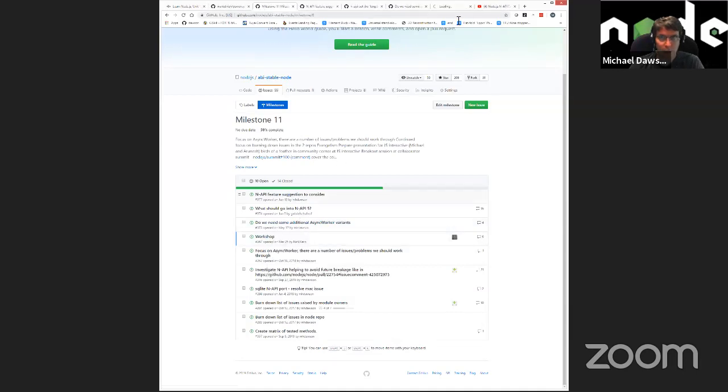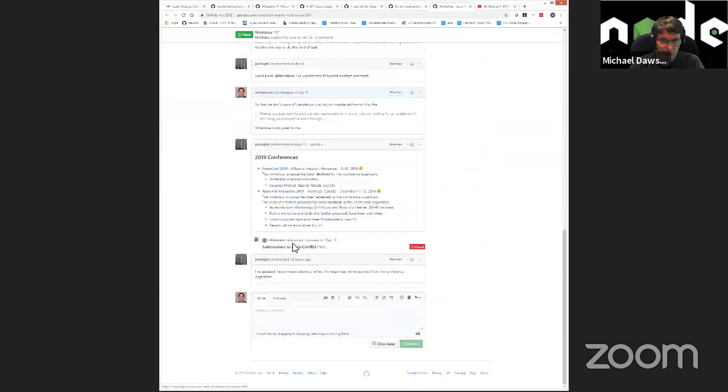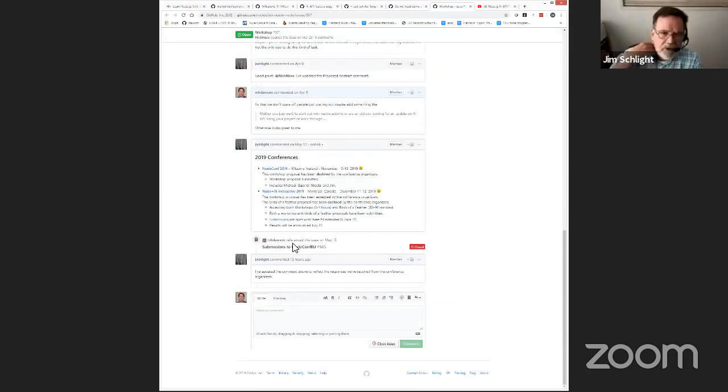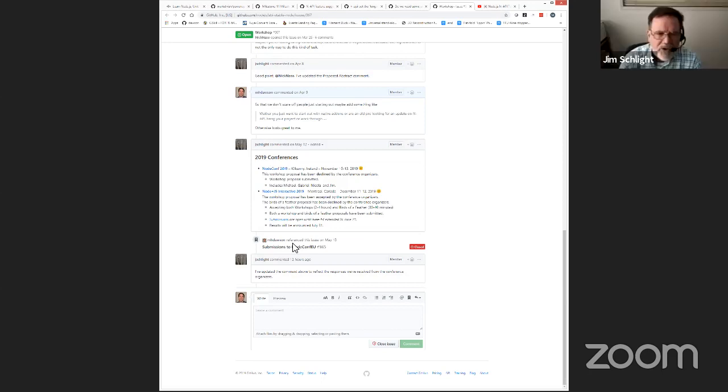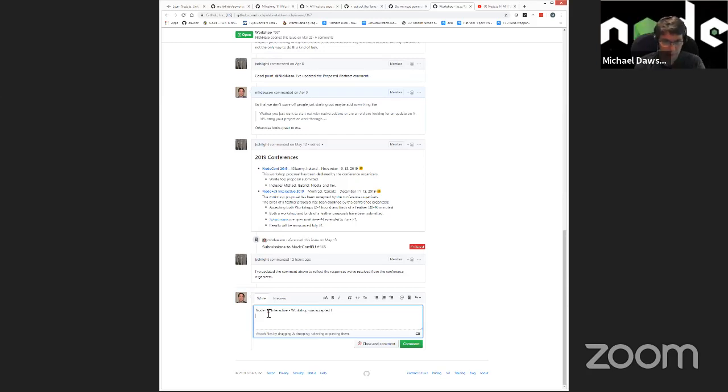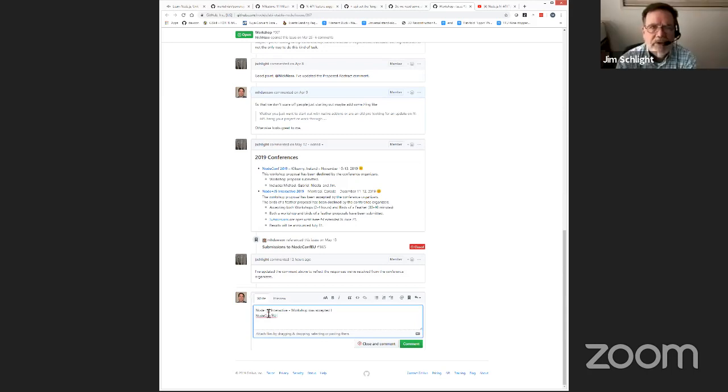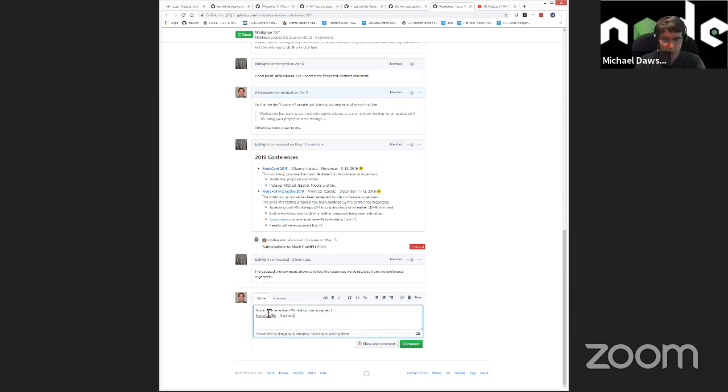Workshop. So I think Jim commented that for Node.js Interactive, if I remember correctly, it was accepted. Yeah, Node.js Interactive, we put in a workshop and a birds of a feather, and they accepted the workshop. So that's exciting. But on the other hand, NodeConf EU declined. Okay. Which is not too surprising since we were there last year. Yeah, so it's actually good that we've covered off the one that we didn't do last year, so that's good.